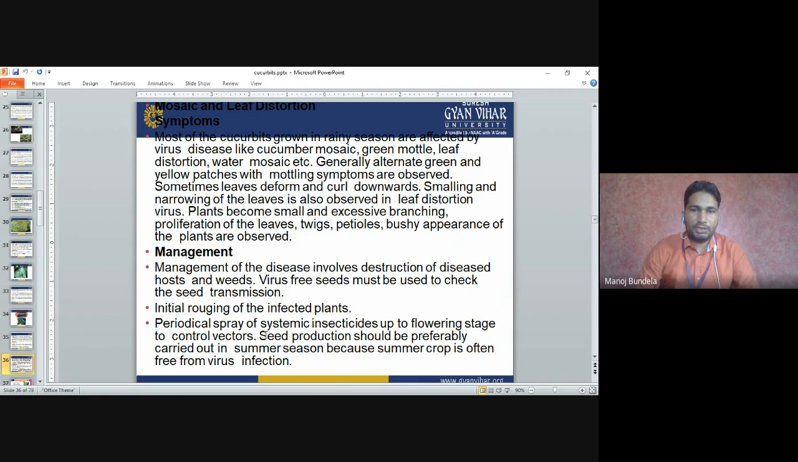Management of the disease involves destruction of the diseased hosts and weeds. Virus-free seeds must be used to check seed transmission. Rogue out the infected plants initially. Periodically spray systemic insecticides up to the flowering stage to control the vectors. Seed production should preferably be carried out in the summer season because the summer crop is often free from viral infection.